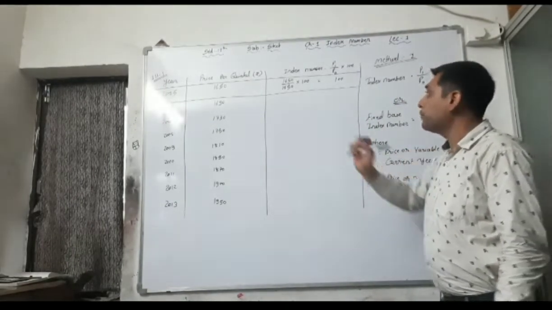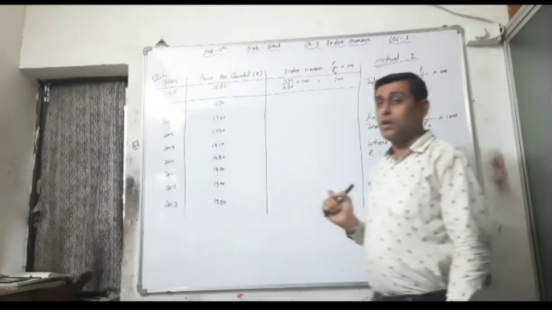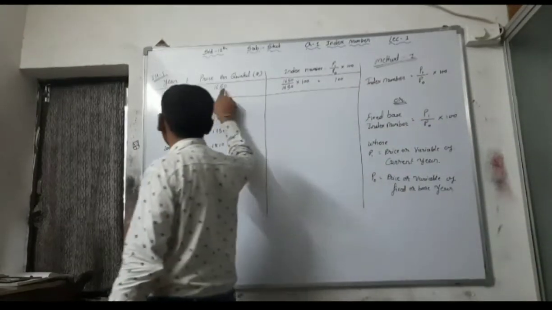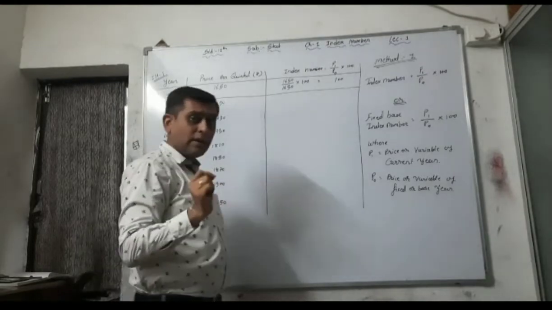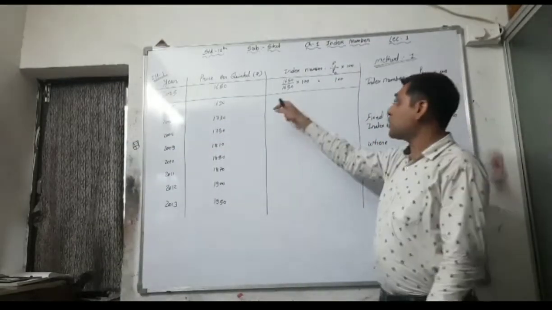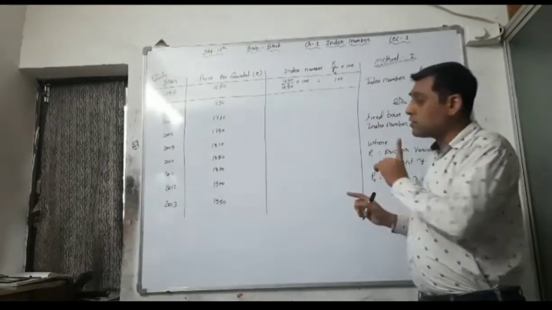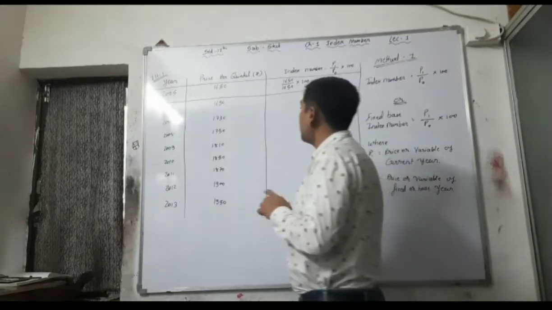You have to write. That's why I am writing here, and we have to write in each and every sum that 1650 is the price of the current year as well as 1650 is the price of the base year. That's why in the first year, 100 is your answer. 100 is the index number.